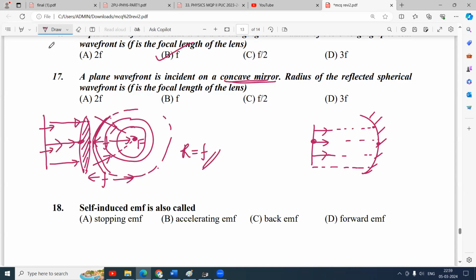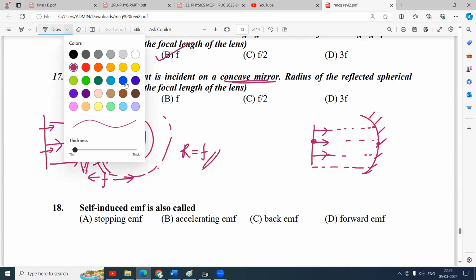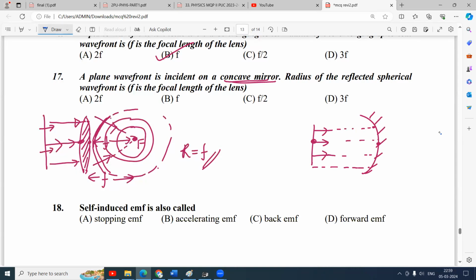The secondary waves which reach here move a larger distance compared to the wavefronts reaching here, because they touch the mirror late. The mirror is curved away like this. So you will get a converging spherical wavefront. When a plane wavefront is incident on a concave mirror, the reflected wavefront is spherical.